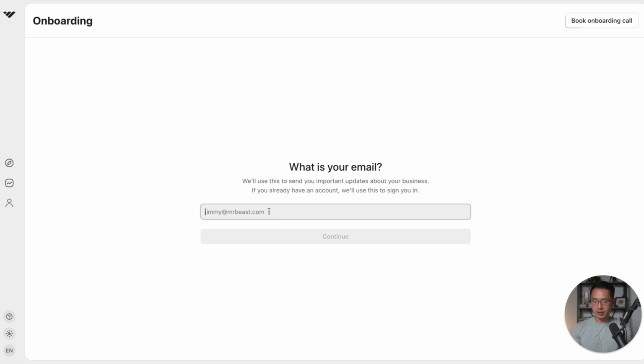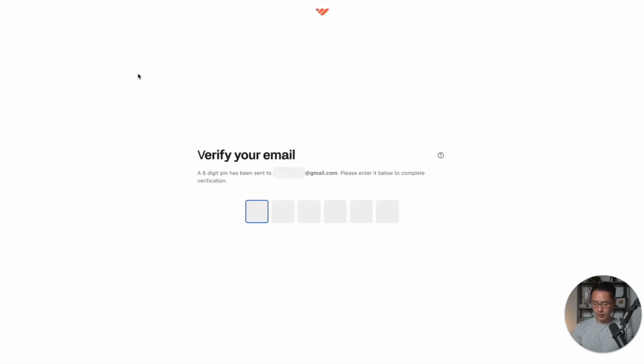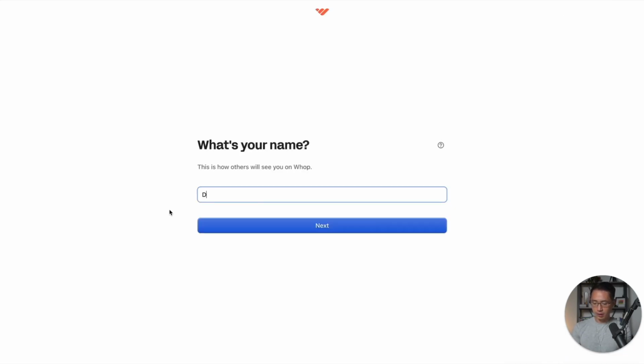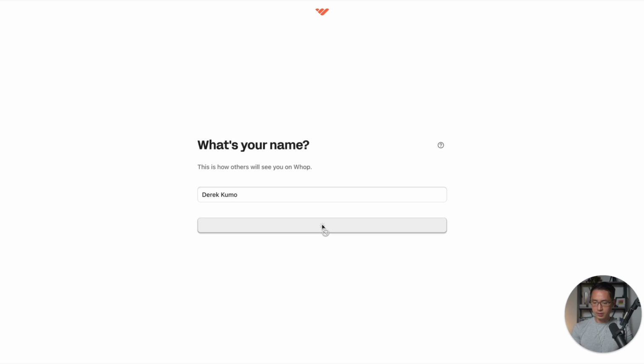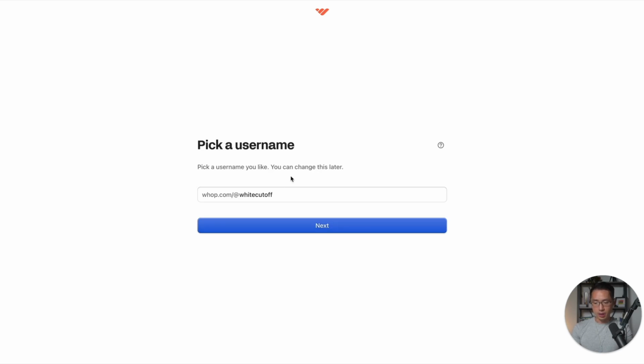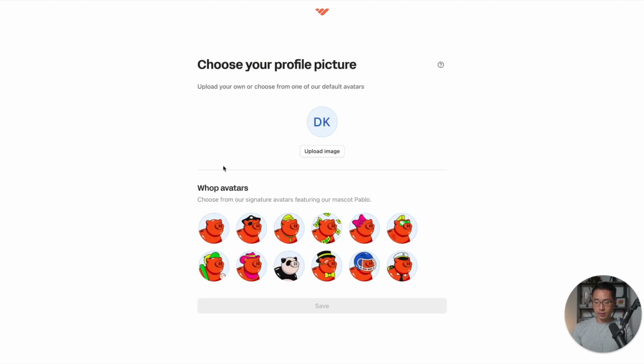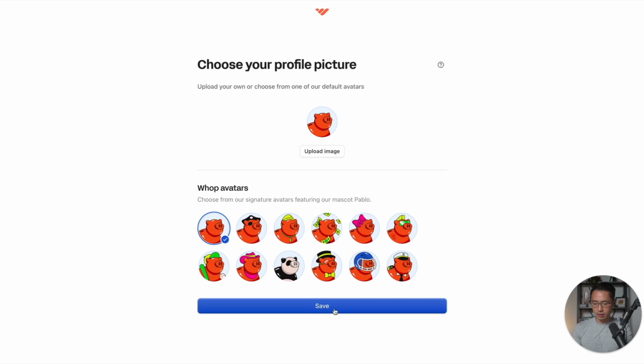Once you're on this page, just enter your email, enter the verification code, enter your name, click next. And here you can pick your username, but don't worry, you can always change this later. So I'll just go with the default, click next. You can upload your photo, or you can just choose one of these avatars. I'll just choose this one and then click next.